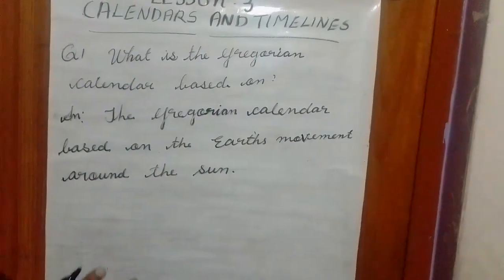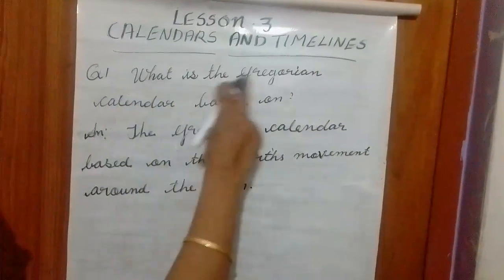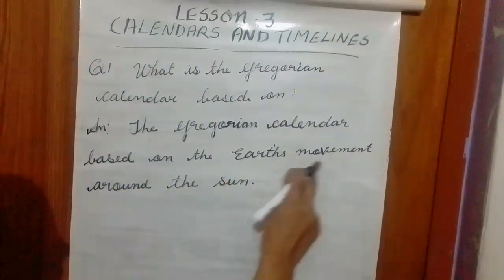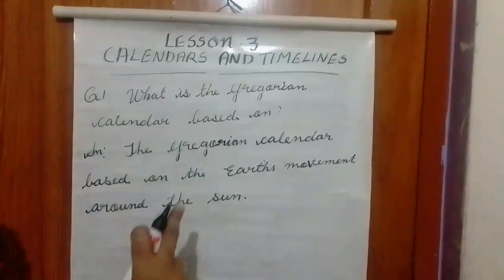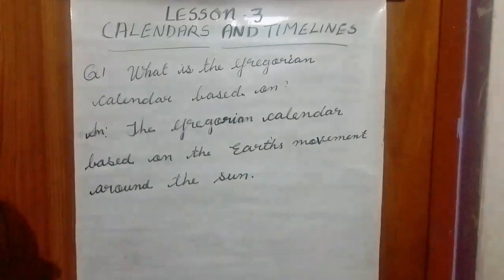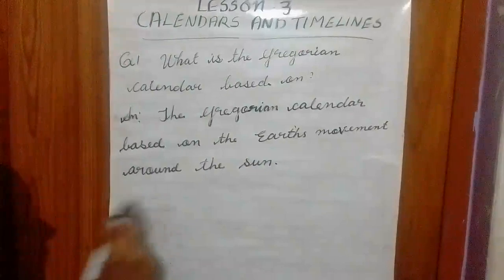In today's topic, there is only one question that I gave: what is the Gregorian calendar based on? The Gregorian calendar is based on the Earth's movement around the sun, because the Gregorian calendar is a solar calendar. You have to copy this answer and you have to learn this answer also. Okay, thank you.